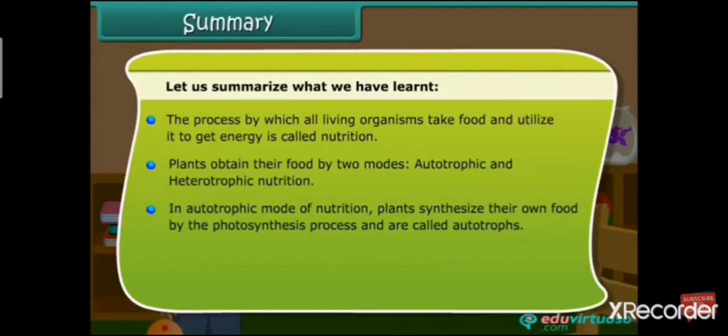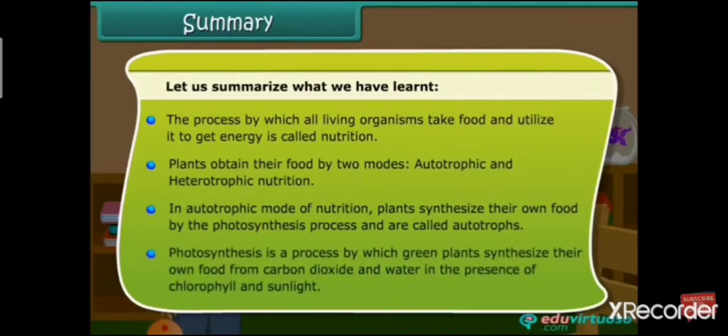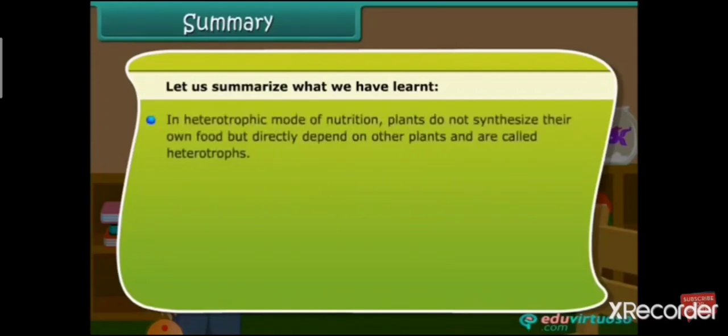In autotrophic mode of nutrition, plants synthesize their own food by the photosynthesis process and are called autotrophs, for example, plants. Photosynthesis is a process by which green plants synthesize their own food from carbon dioxide and water in the presence of chlorophyll and sunlight.